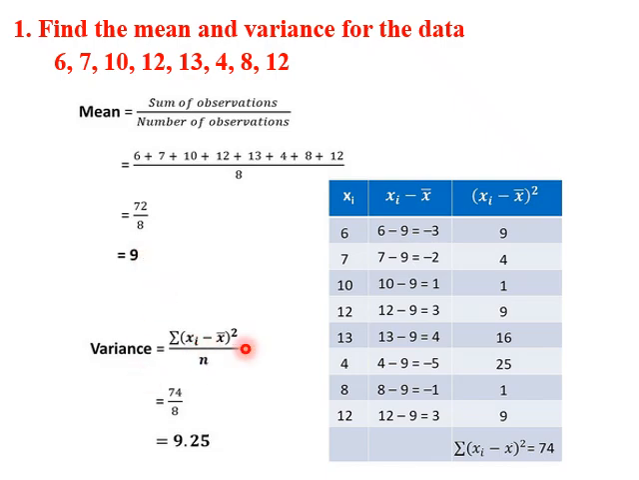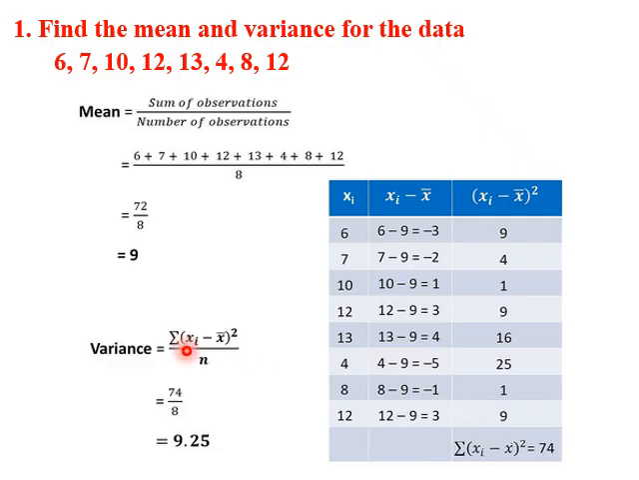We use this formula. So first we will find xi minus x bar. We write this data in column format, then get x minus x bar. That is 6 minus 9, minus 3, similarly 7 minus 9, minus 2 and so on. Next we square this column. So minus 3 square 9, minus 2 square 4, 1 square 1 and so on.